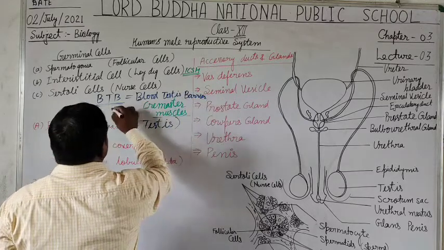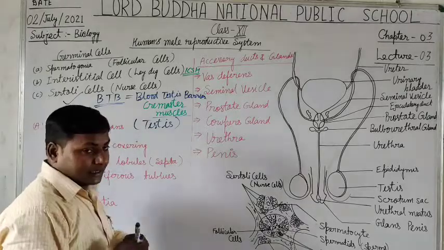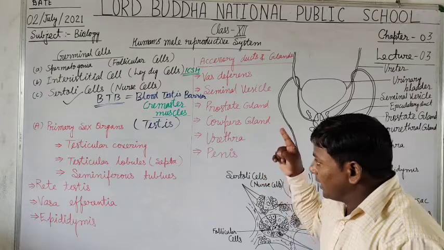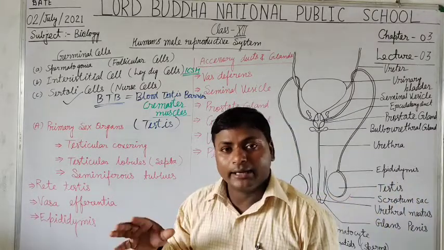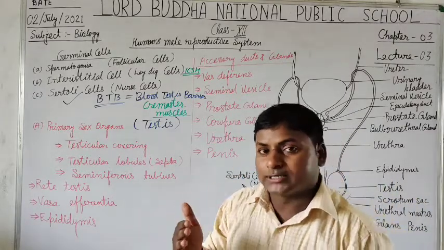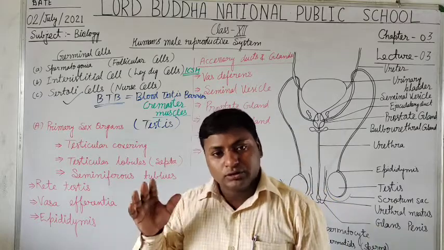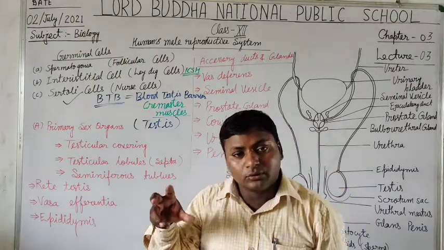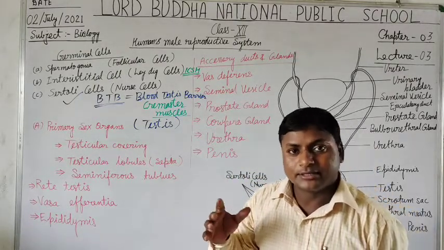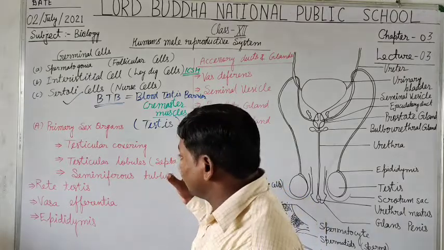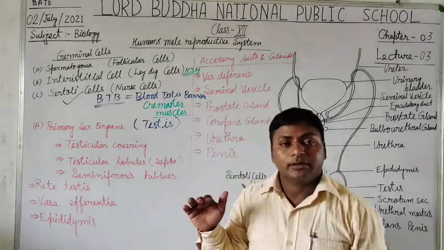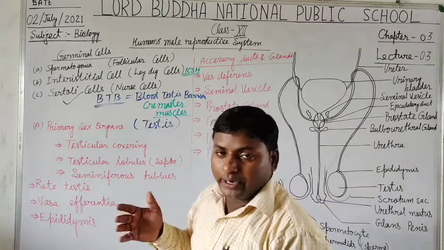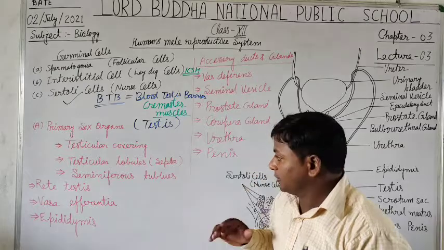Yes students, the BTB is secreted by the Sertoli cells, and it acts as a barrier that checks over-secretion of testosterone, so that the growth and development as well as the production of sperms in the human male can be in a controlled, normal way. No kind of abnormality can take place.